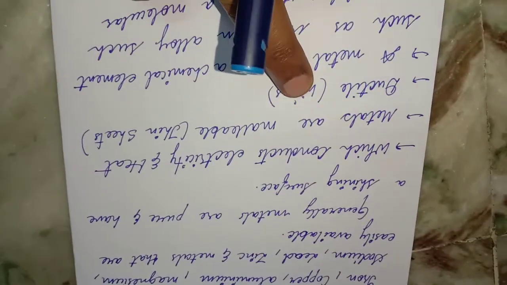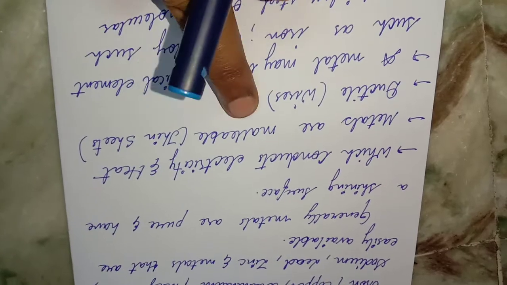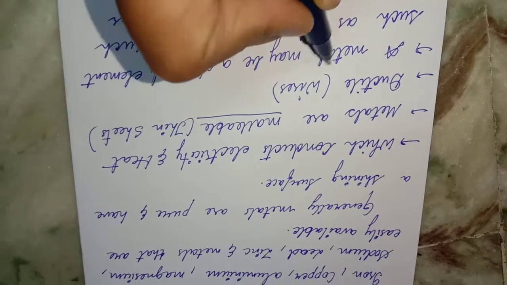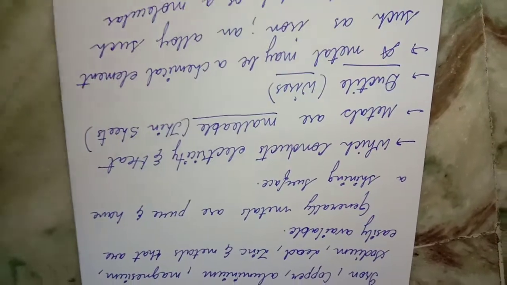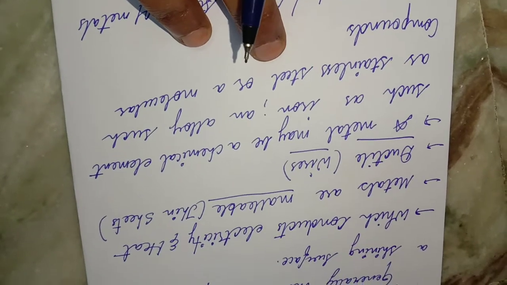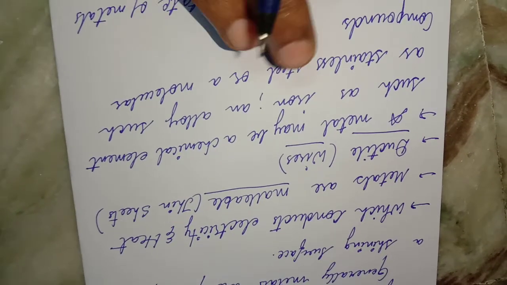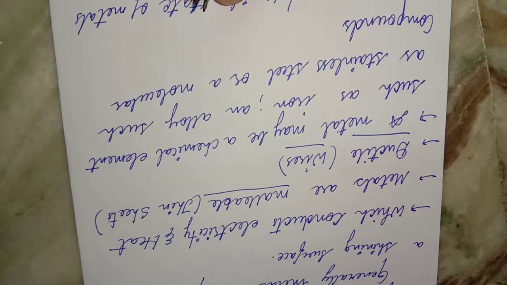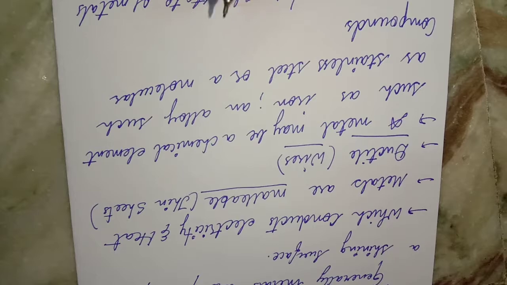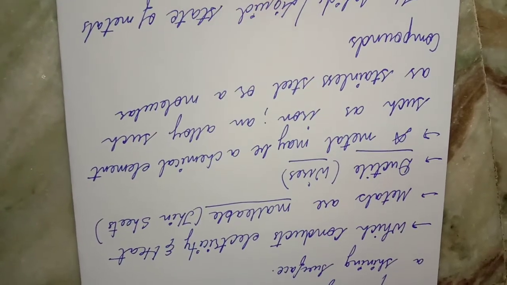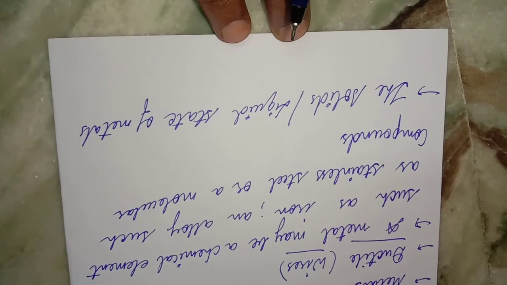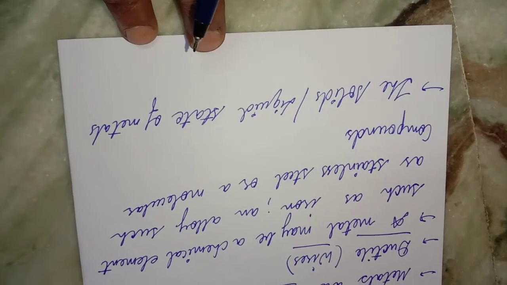Here we have written, metal in the form of sheets is malleable, and metal in the form of wires is ductile. So a metal may be a chemical element such as iron, or an alloy, that means two types of materials such as stainless steel, or a molecular compound. Here an alloy, where two elements are together, is nothing but an alloy. Moreover, metals can be in solid or liquid states.